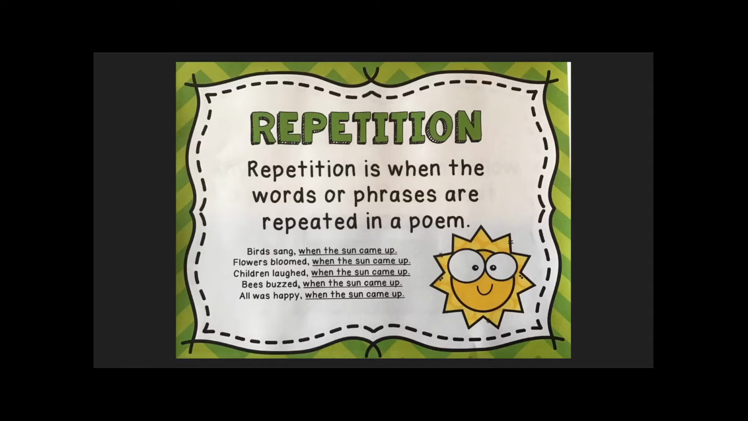Repetition. Repetition is when the words or phrases are repeated in a poem. Our example is: Birds sang when the sun came up. Flowers bloomed when the sun came up. Children laughed when the sun came up. Bees buzzed when the sun came up. All was happy when the sun came up.